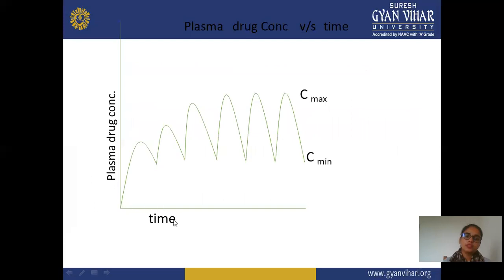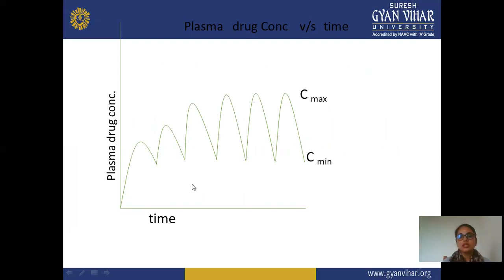This is a graph in which we plot time versus plasma drug concentration, and this is a peak, or increase in concentration of the drug. We take a first dose, then the concentration increases, and again increases, and the peaks get repetitively higher. At a particular point, Cmax is observed, or you can say the maximum concentration of the drug is produced, which is required to show the required therapeutic effect. So after repetitive or multiple dosing, you can reach the Cmax, or maximum concentration of the drug.